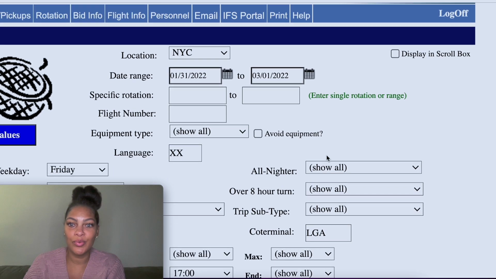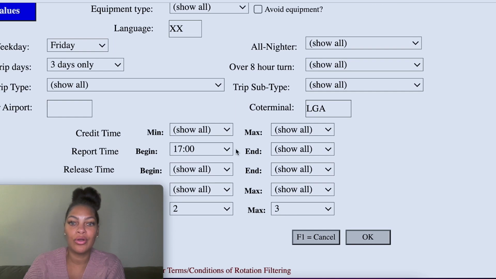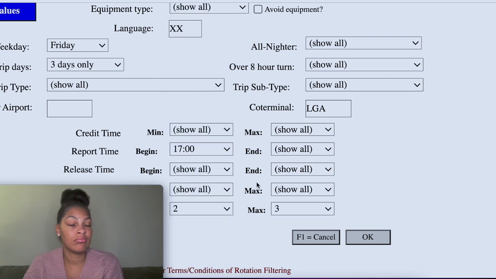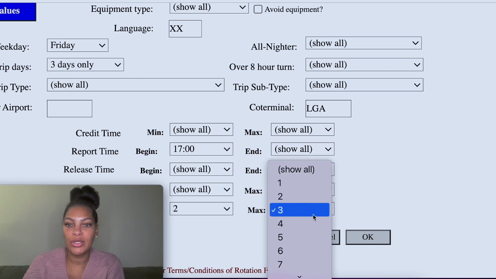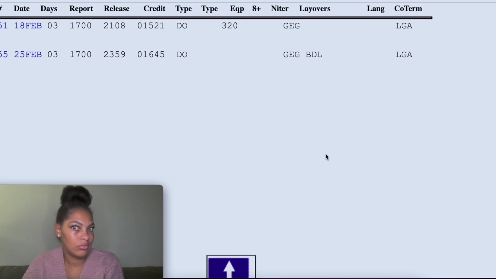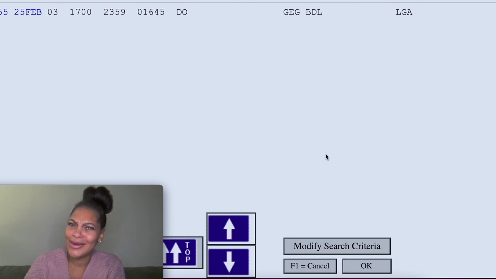Okay, let's see what we did wrong or what wasn't right. You know what it is? It's this time. Actually, it's probably not even a time. It's probably because things have been a mess lately. A lot of trips probably have 4 legs, and that's probably what's happening. So we're just going to do show all. Oh, they are trying it. I'm trying to give you a little tutorial and show you what's up, and they are really trying it.